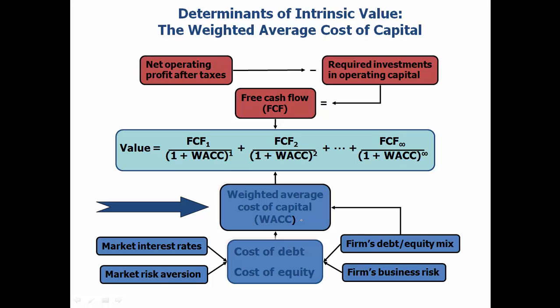So when we look at this discount rate, the WACC, we see the WACC is a weighted average of cost of debt and cost of equity. And this WACC variable depends on many factors, such as the market interest rate, market risk aversions, the company's business risk, and also the company's debt versus equity mix.